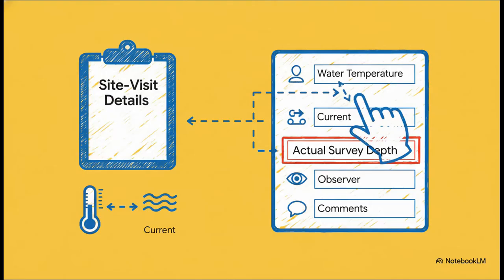You know, the form is pretty smart. It tries to save you some time. As you can see, details like current and water temperature are automatically copied over from the site visit record. But one thing you must always enter yourself is the actual survey depth. That's because it might be different from the site's general depth.